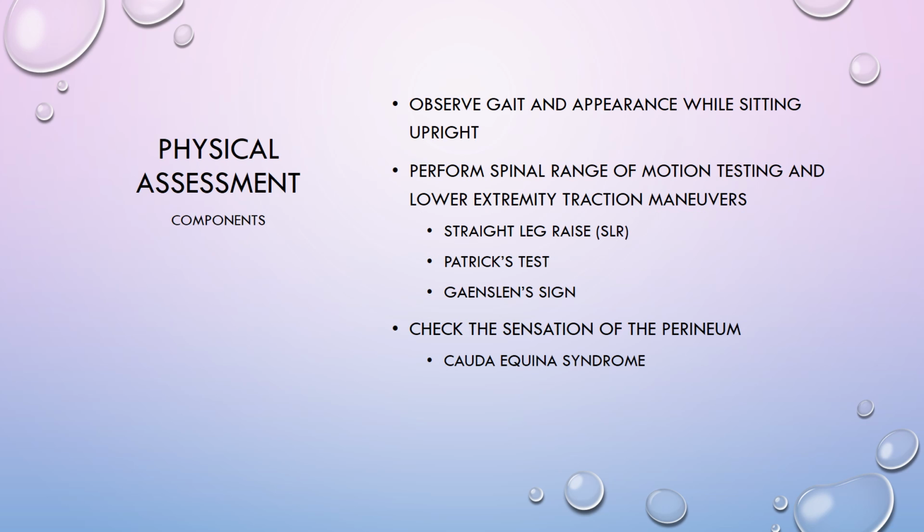The top 3 physical examination components needed for adequate assessment of spinal stenosis are, Number 1, to observe the gait and the patient's appearance while sitting upright. Patients with herniated discs usually are uncomfortable sitting and their gait is cautious and awkward. Patients who limp or have an uncoordinated gait are more likely to have significant neurological problems, not simply spinal stenosis.